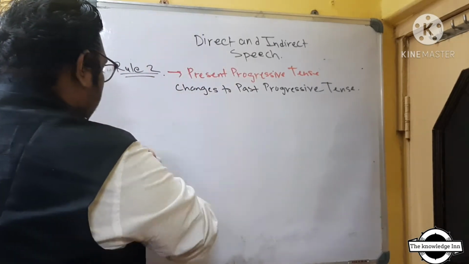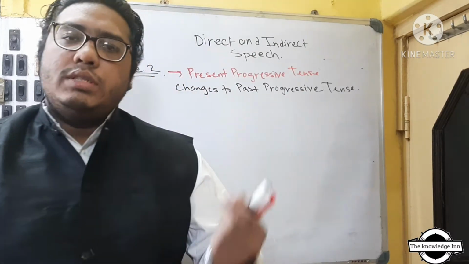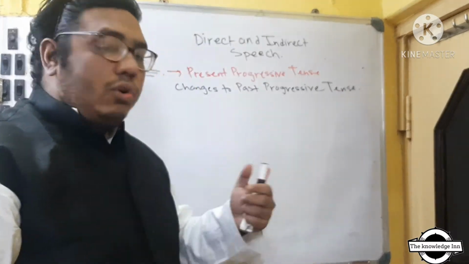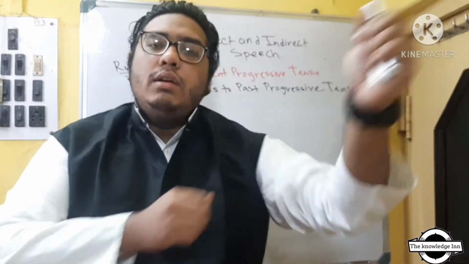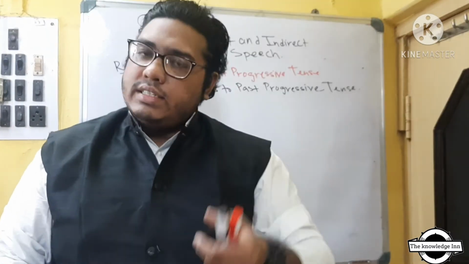For my example number 2, you can take a test for yourself and I'll write the question. You may pause the video and again, before looking at my answer, you may write down the answer in your copy and check whether your answer is correct or not. Clear? Okay.